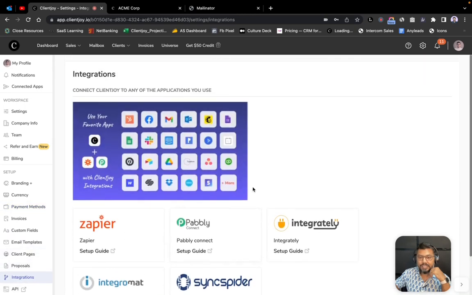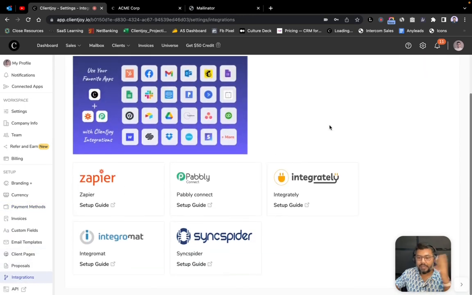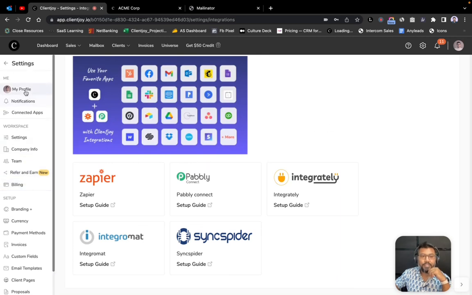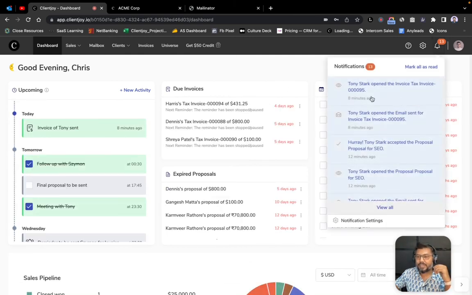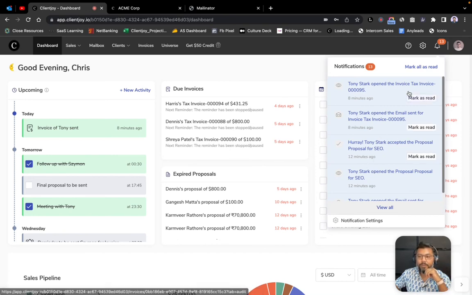Another interesting thing is ClientJoy integrates with Zapier, Pabbly, Integrately, Integromat, and SyncSpider, which primarily means that if you want to automate or make ClientJoy talk to any application, it's primarily 5,000 applications that ClientJoy can talk to. So the potential is limitless. And back to the dashboard, you've got notifications, quick settings, profile update, and stuff like that. All the activities that Tony did, which was me only, all come over here as well.